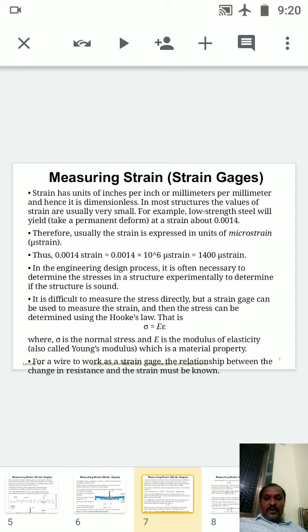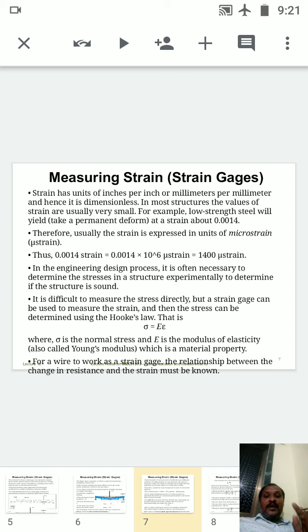Let us see it one more time. 0.0014 strain is equal to 0.0014 into 10 raised to 6 micro. Why are we using 10 raised to 6? Because there we have added the micro. Earlier it was only 0.0014, that is the strain value, which is equal to what?